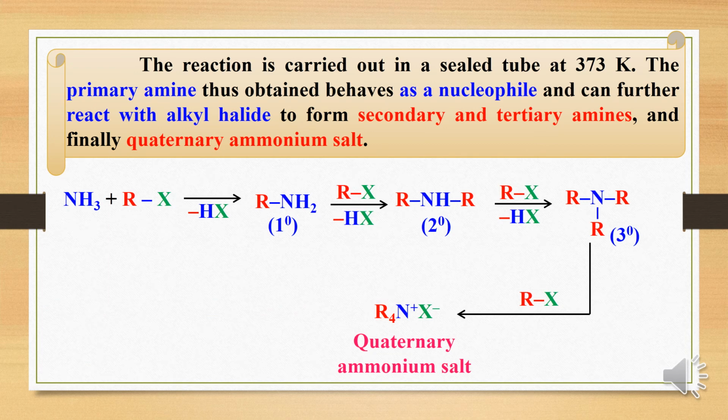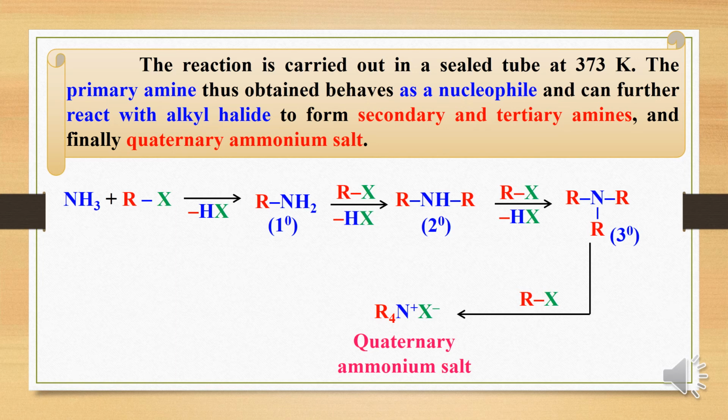The reaction is carried out in a sealed tube at 373 Kelvin. The primary amine thus obtained behaves as a nucleophile and further reacts with alkyl halide to form secondary and tertiary amines, and finally quaternary ammonium salt. Thus, Hoffmann's ammonolysis of alkyl halide usually gives a mixture of primary, secondary and tertiary amines along with some quaternary ammonium salts, as illustrated below.